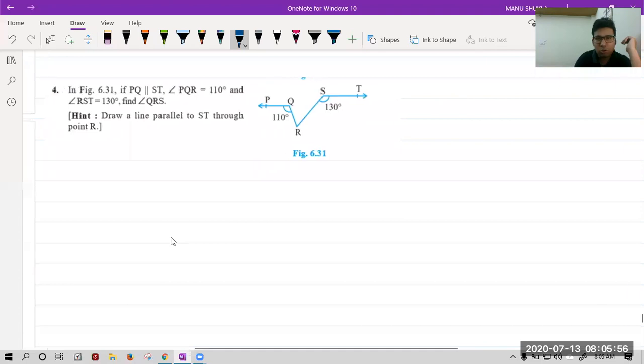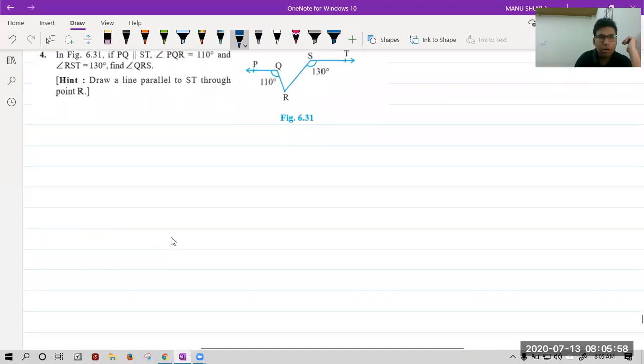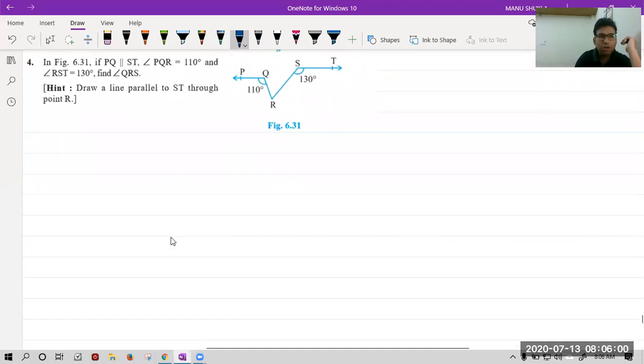Let's start with question 4 only. Anuranjan is asking. In figure 6.31, PQ is parallel to ST, given to us. Angle PQR, this angle, is given as 110. Angle RST, this angle, is given as 130 degrees.